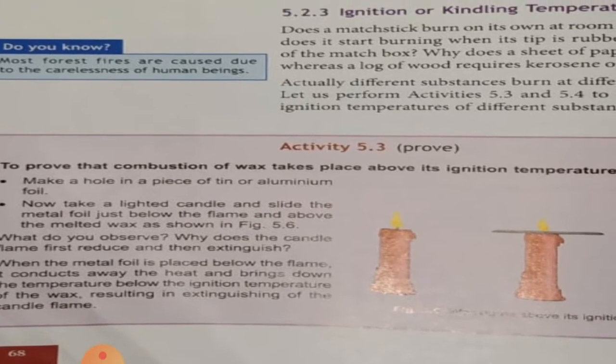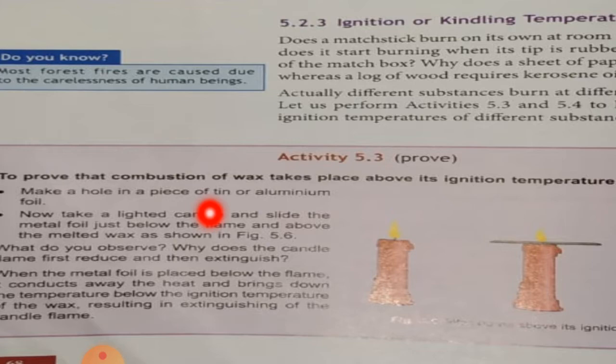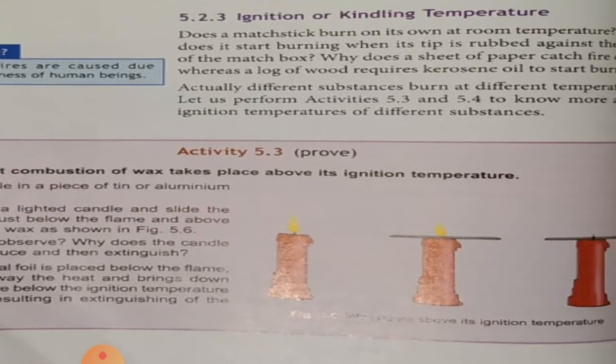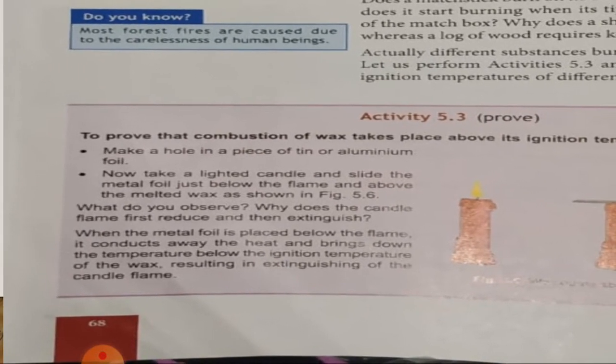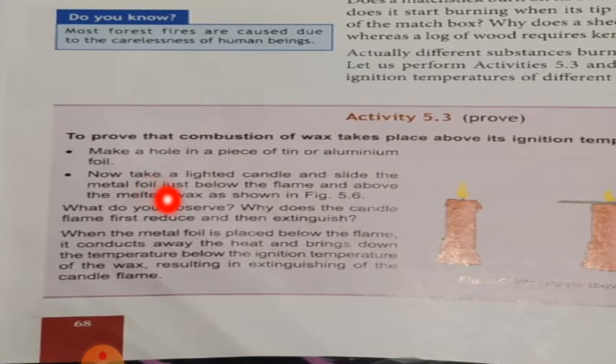So after it you have to take a burning candle or lighted candle and you have to fix the aluminium foil just below the flame and above the wax as shown in figure 5.6 like this. What do you observe?